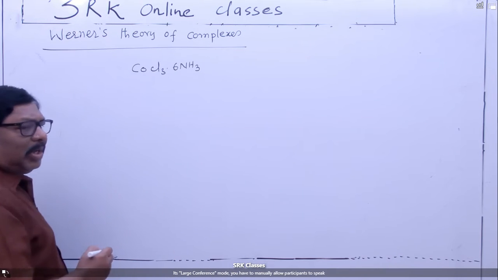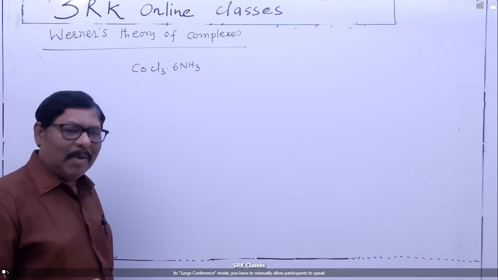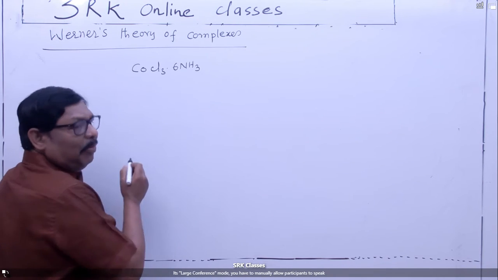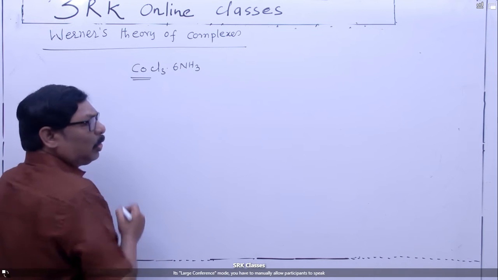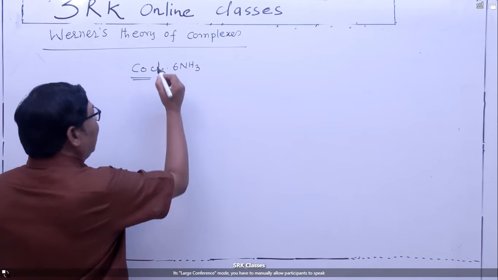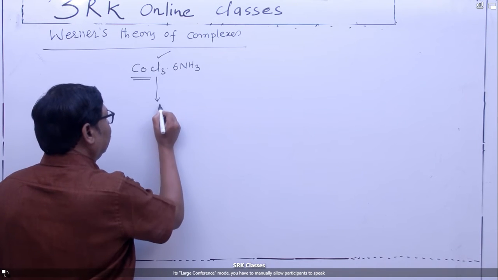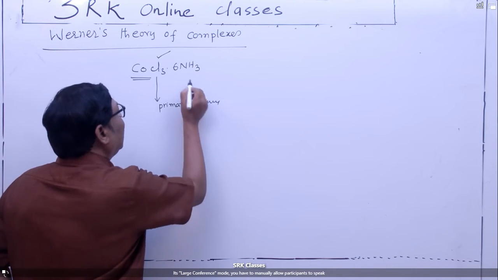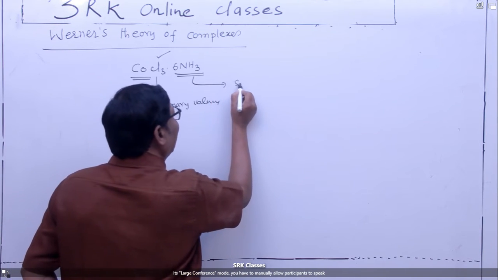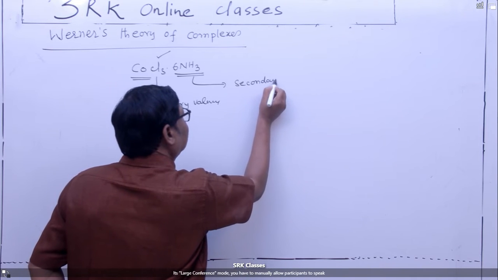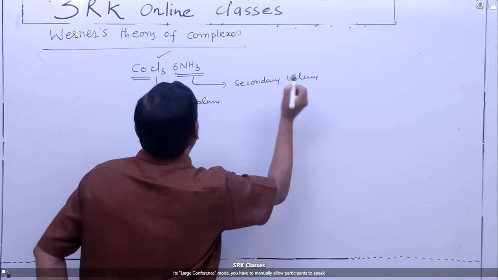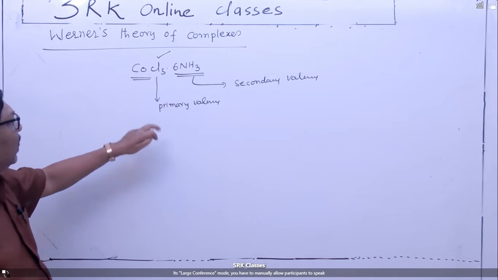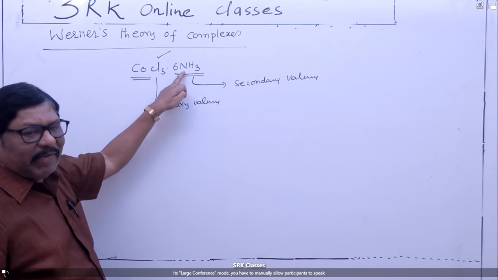This is one of the important cobalt complexes. The central metal ion shows two types of valencies, namely primary valency and secondary valency.